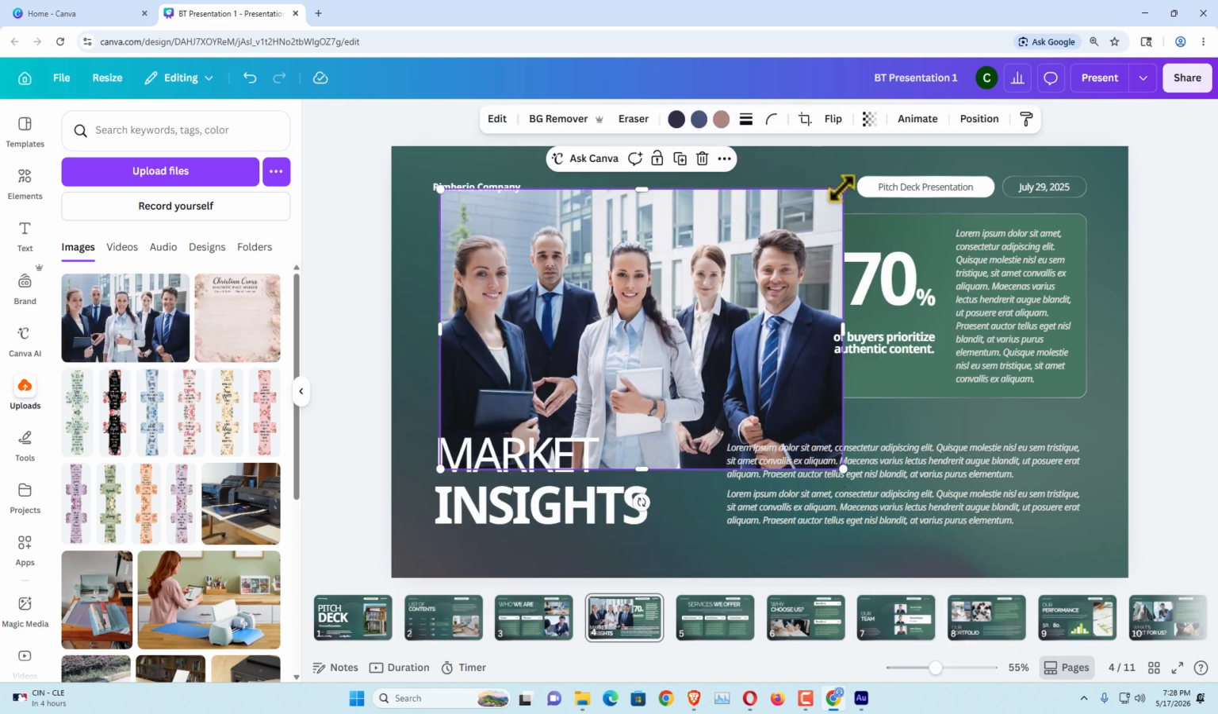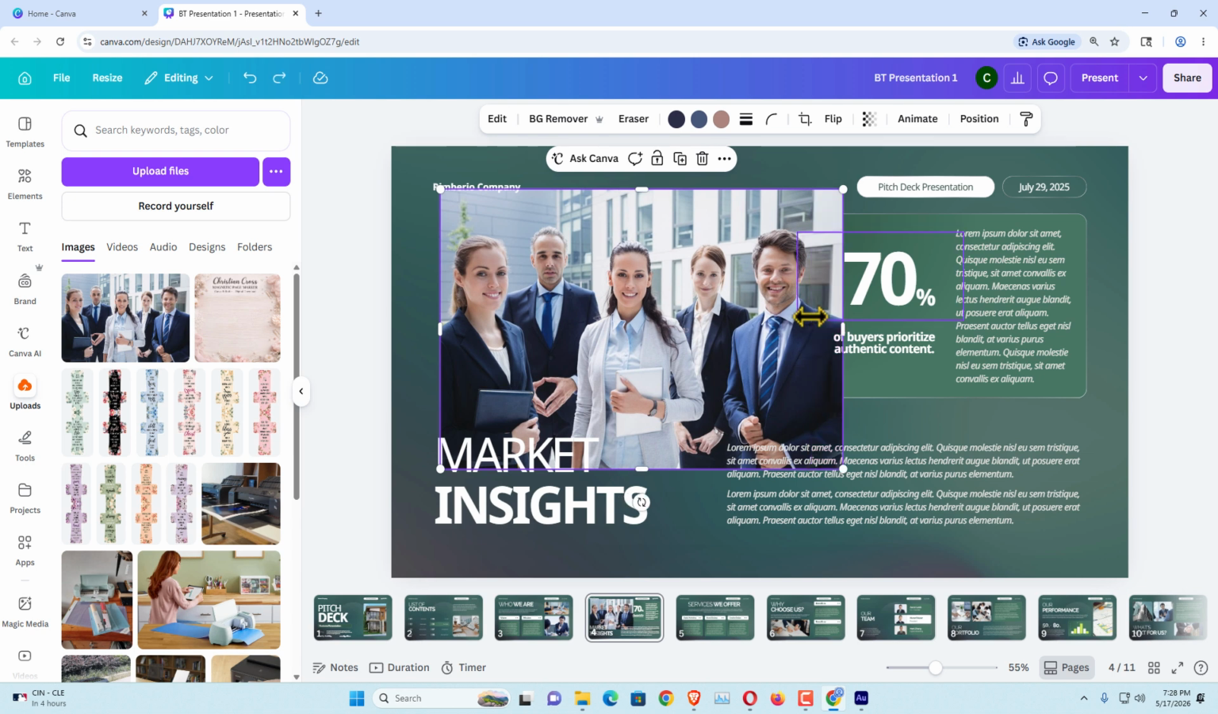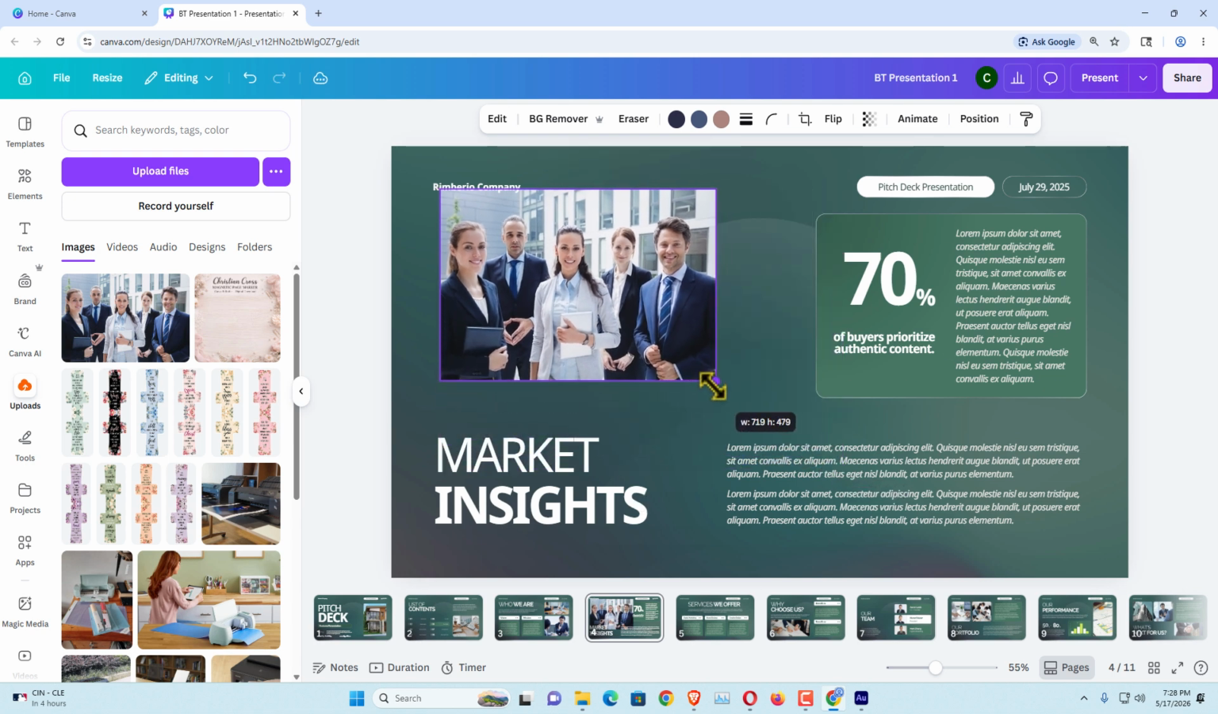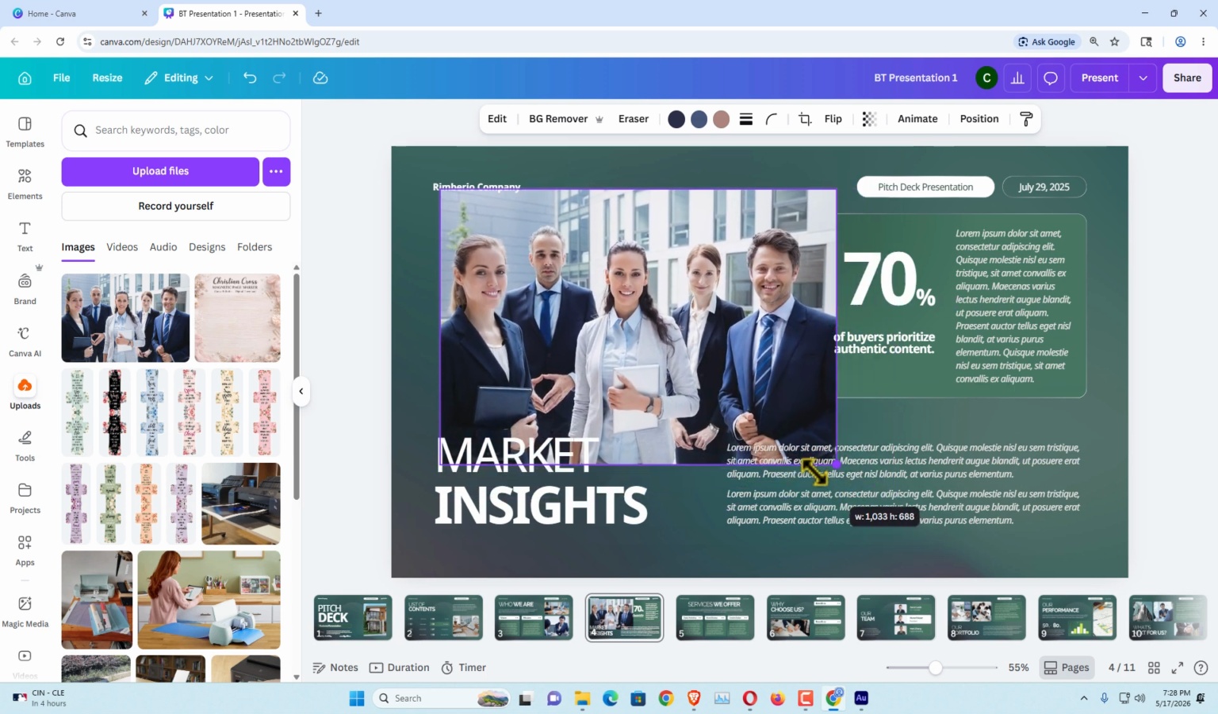And here you can see several handles. Just use these to drag and resize the image. Here you can see the bottom right corner. If you use this, you can make your image smaller. Just drag to the bottom, you can make your image bigger.